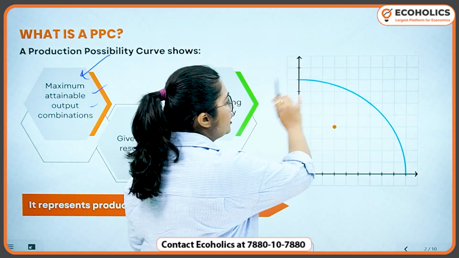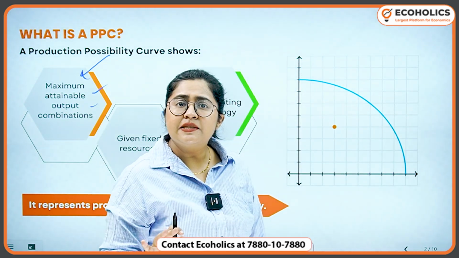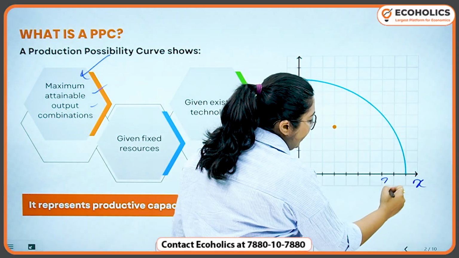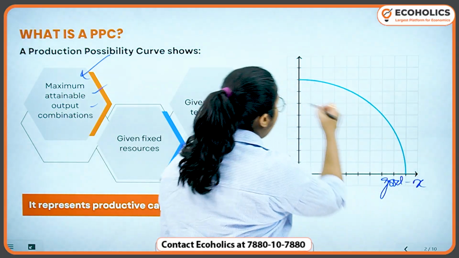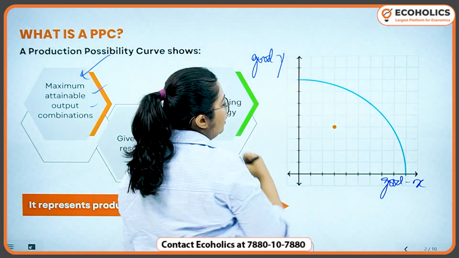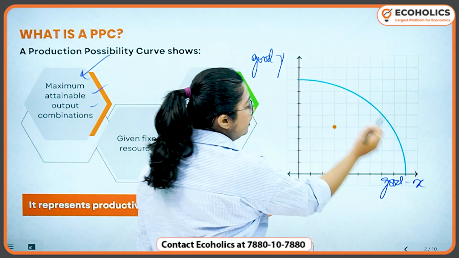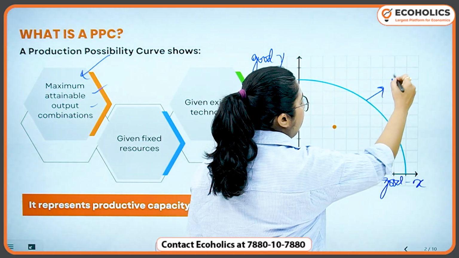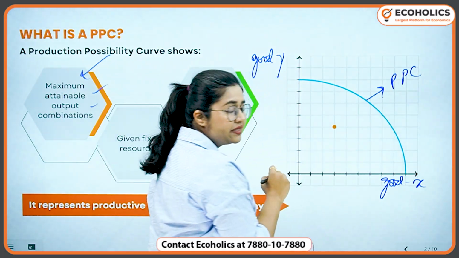So this is a traditional production possibility curve which talks about good X and good Y. And this concave shaped curve is the PPC, right?